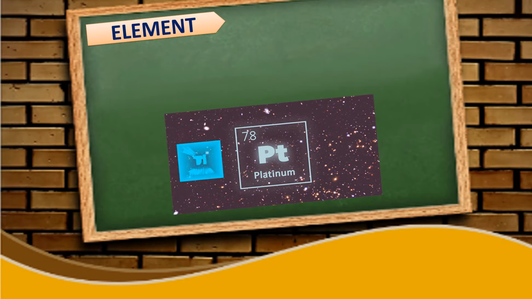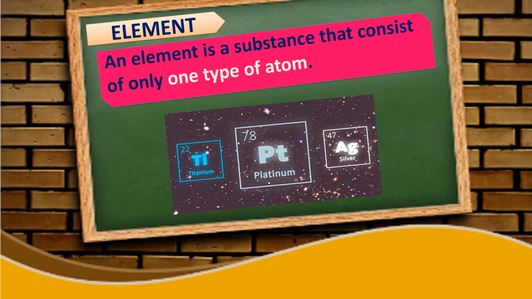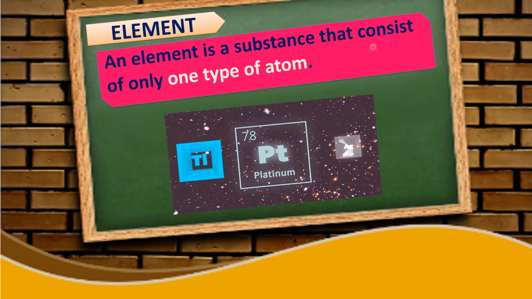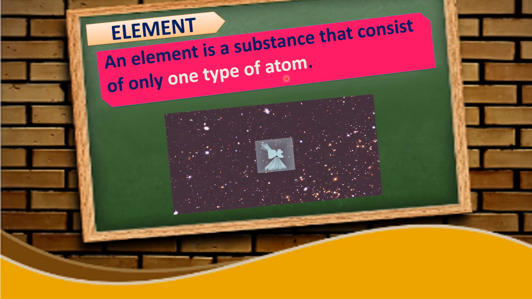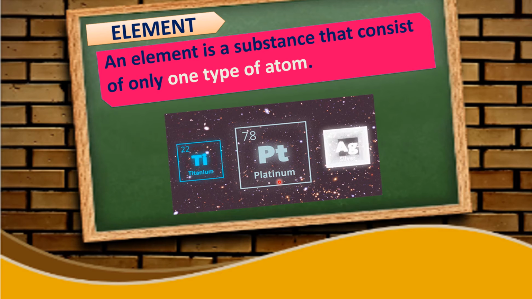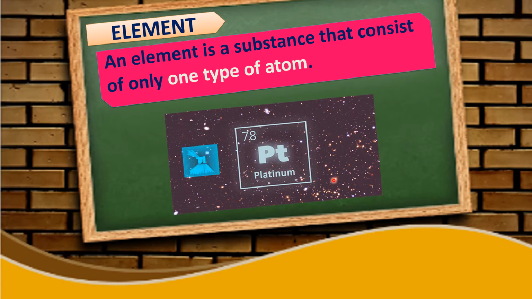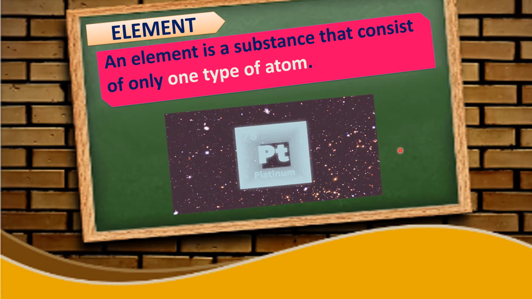How do you define an element, or what is an element? An element is a substance that consists of only one type of atom. Take note, for an element, there is only one type of atom. For example, we have platinum here. Platinum consists of only one type of atom. We also have titanium and silver.